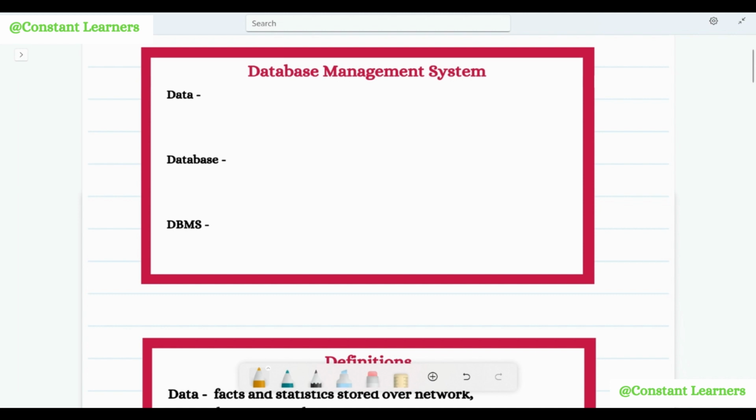Database management system has two parts. First is the database, and then we have the management system. Now, this entire syllabus is based on one important aspect, that is data, right? All of this we are doing for data, right? So, data is the most important aspect of this entire subject. So, let's see what exactly does data mean.